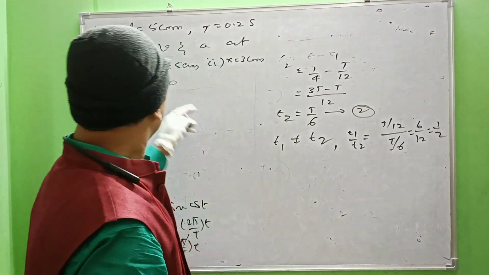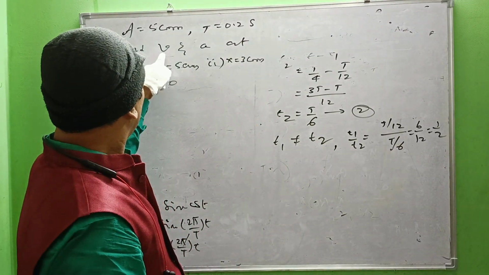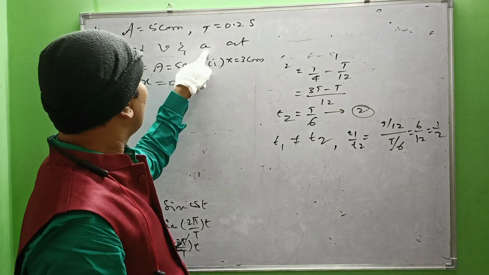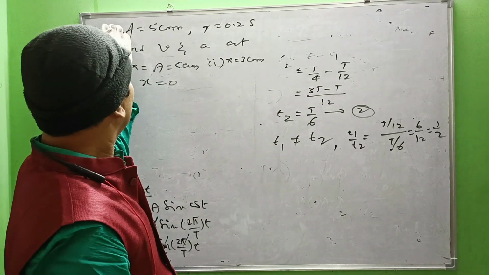Now let us see the value of velocity and acceleration at these positions for the given data.